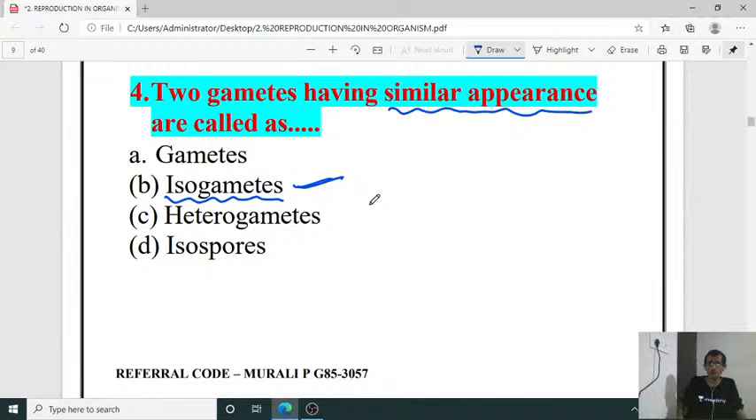So example for anisogamete. Which is the anisogamete? The sperm and ova. That is the anisogamete. Isogamete, example, Chlamydomonas. Chlamydomonas is the example for isogametes.